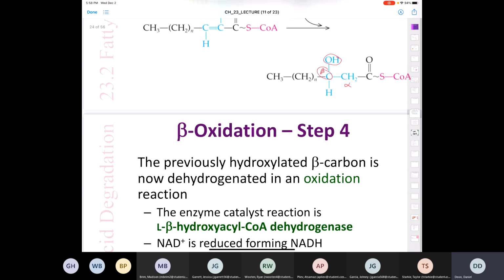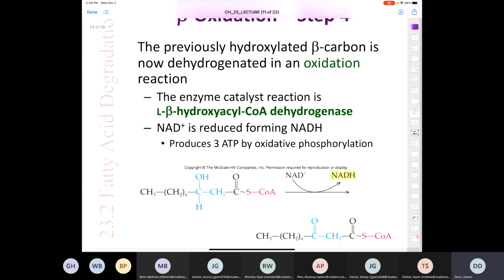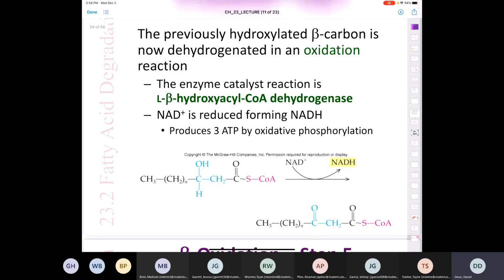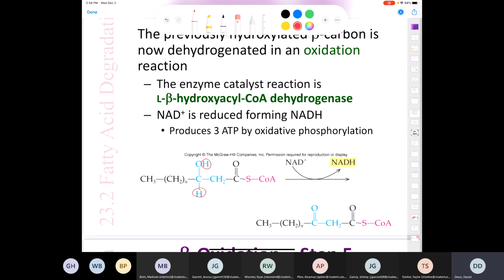And then we're going to oxidize that further in a dehydrogenation reaction, where we're going to lose this hydrogen, that hydrogen rather, and this hydrogen to form a carbonyl. And now you can really see where we're going, right? So this oxidation reaction is catalyzed by L-beta hydroxyacyl coenzyme A dehydrogenase. I'll never ask you to remember that. But you should know that in this step, NAD plus is going to take one of those protons and get reduced to NADH. NADH, we know from chapter 21, when it undergoes oxidative phosphorylation, is going to produce 3 ATPs.